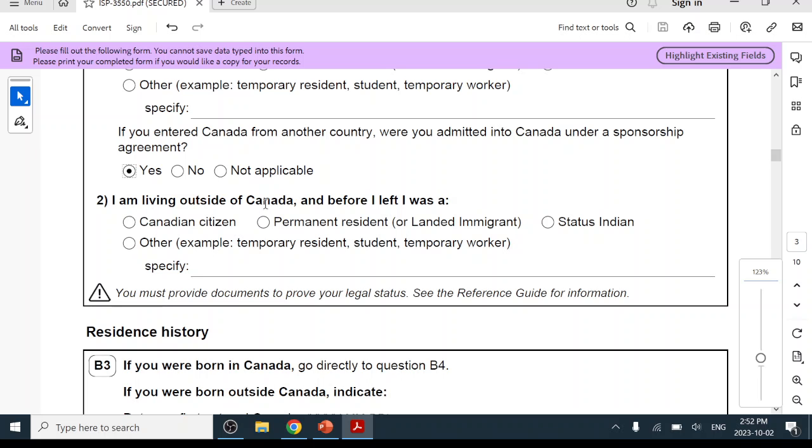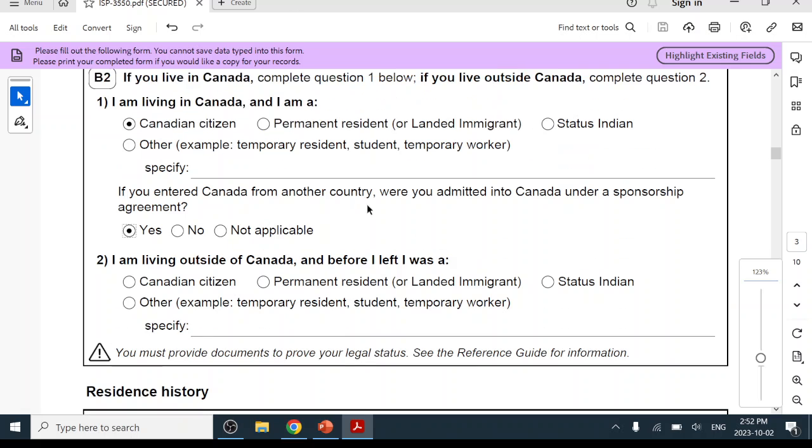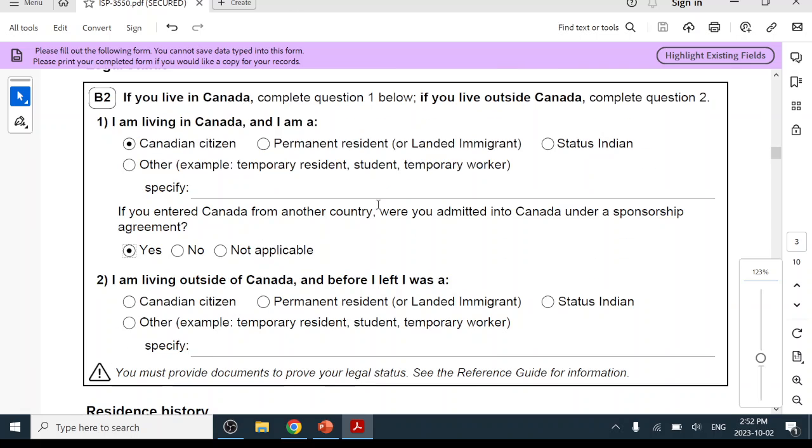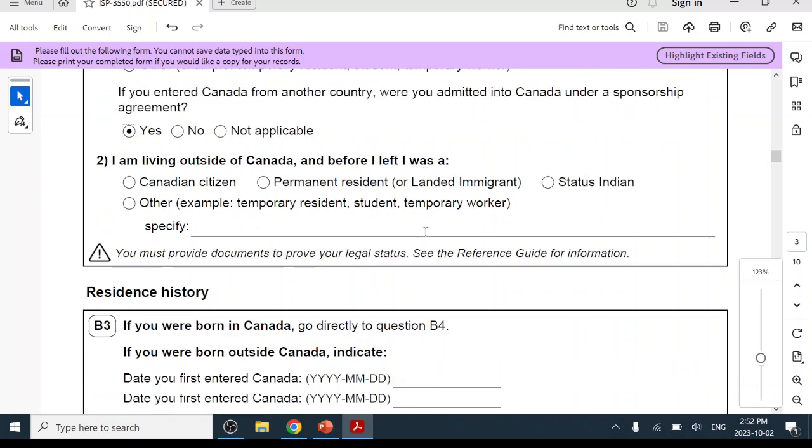But if you're living outside of Canada, then you need to check the status. Before I left, I was... So I'll just give you a reference, like a normal situation. So I live in Canada, I'm a Canadian citizen. I was sponsored by my parents to immigrate to Canada.